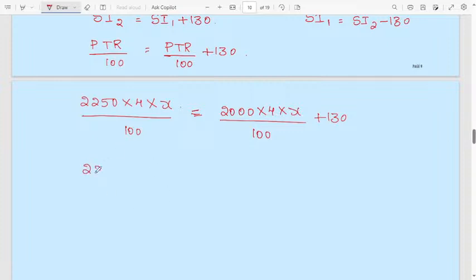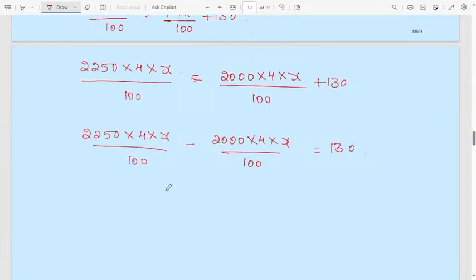Then 2250 into 4 into x divided by 100 minus 2000 into 4 into x divided by 100. This will be 130.